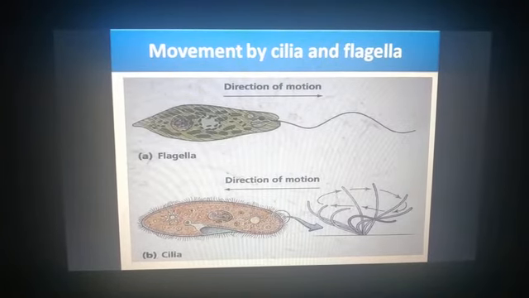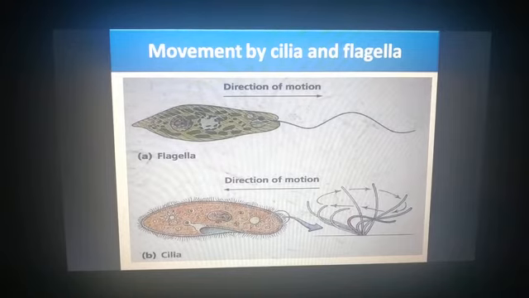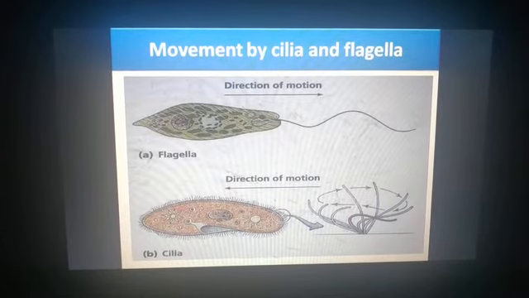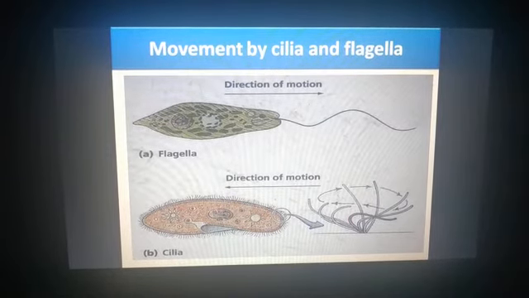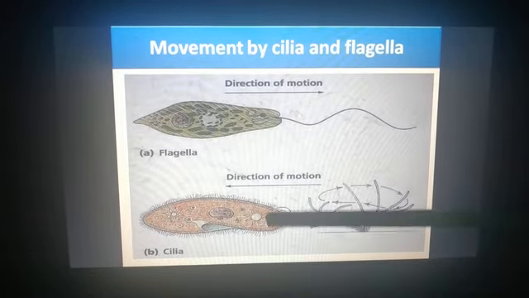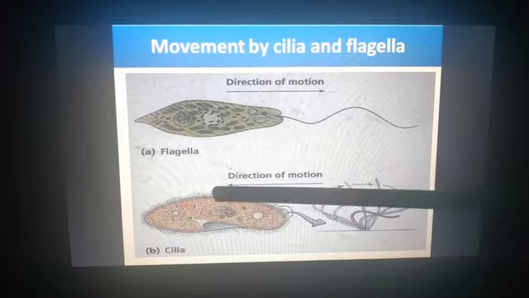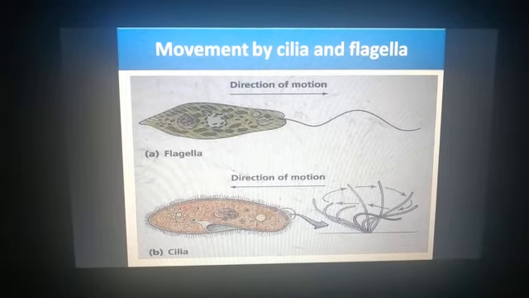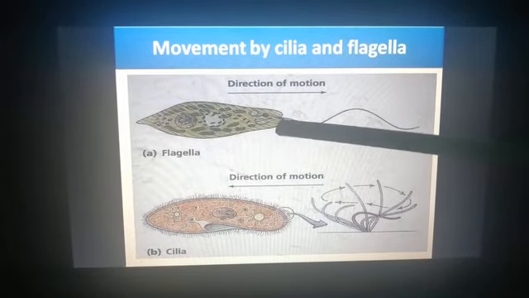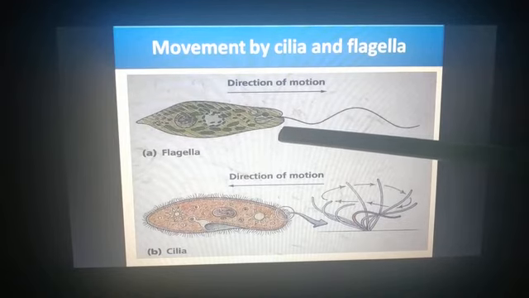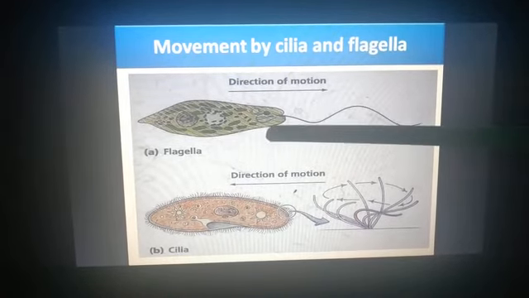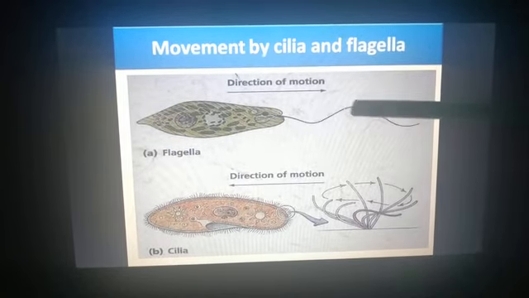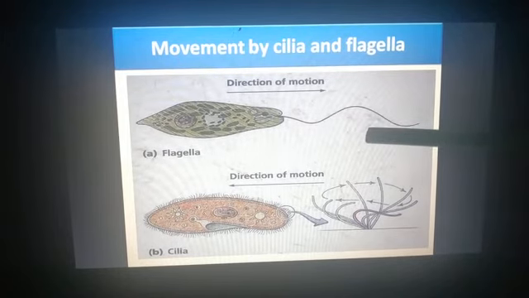Now, if I talk about the function of cilia and flagella, they are used for locomotion, or you can say they are used for movement in many protozoa. For example, cilia are present in Paramecium. So this is a Paramecium, students. Cilia are present in Paramecium, and they help in their locomotion. And flagella are present in Euglena. So this is a Euglena, another type of protozoan, and flagella are present on their surface for movement.